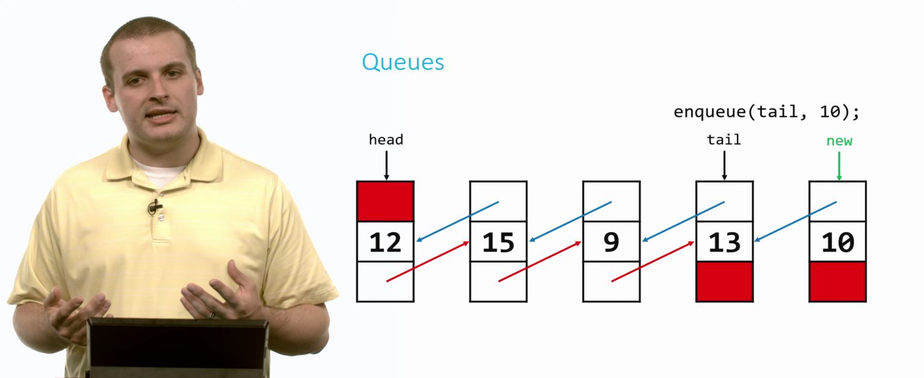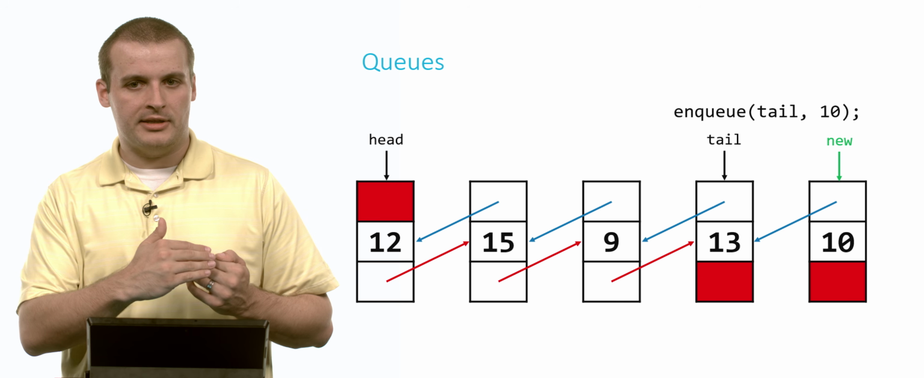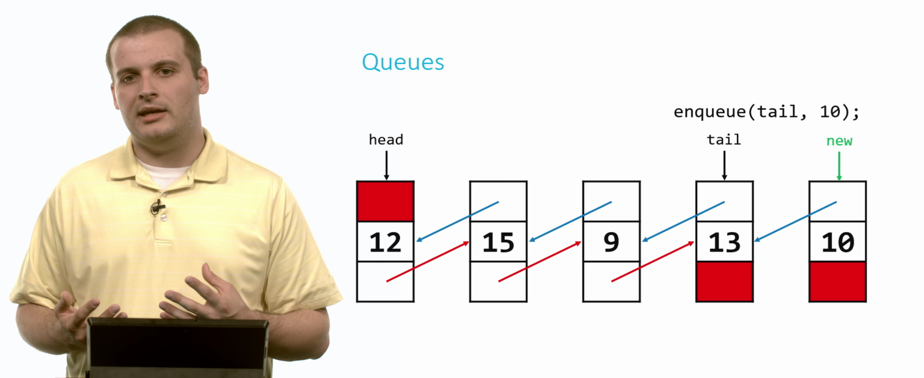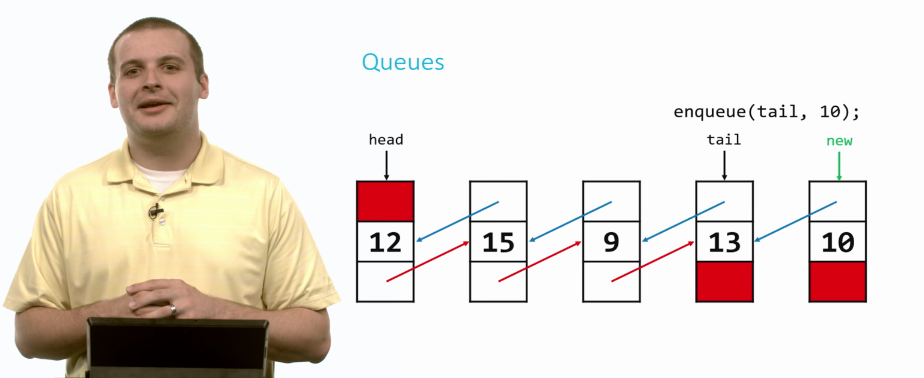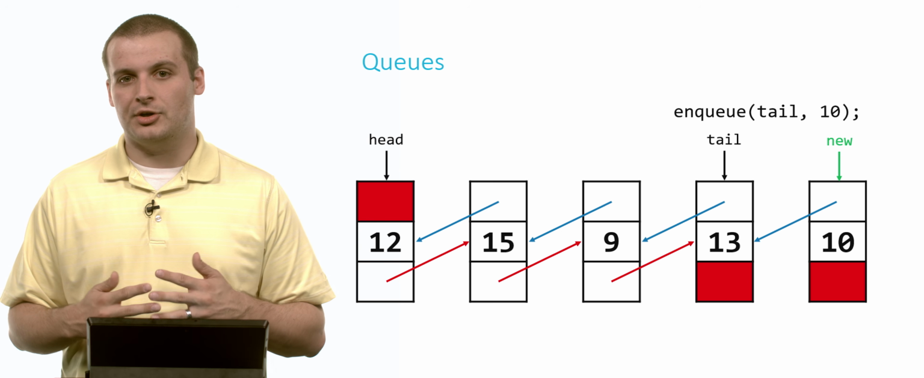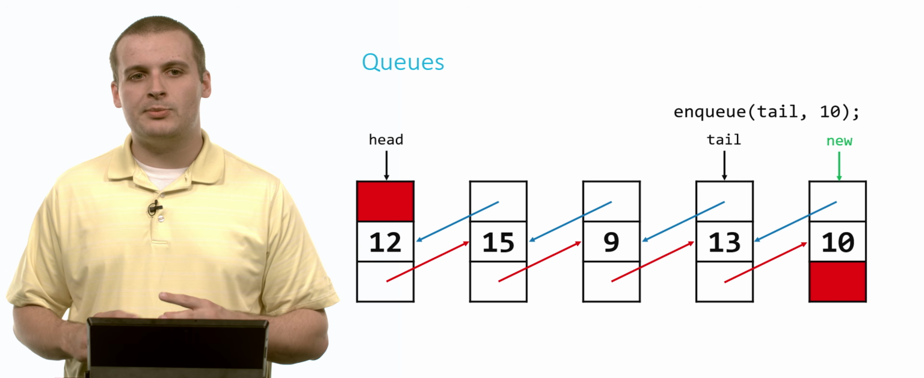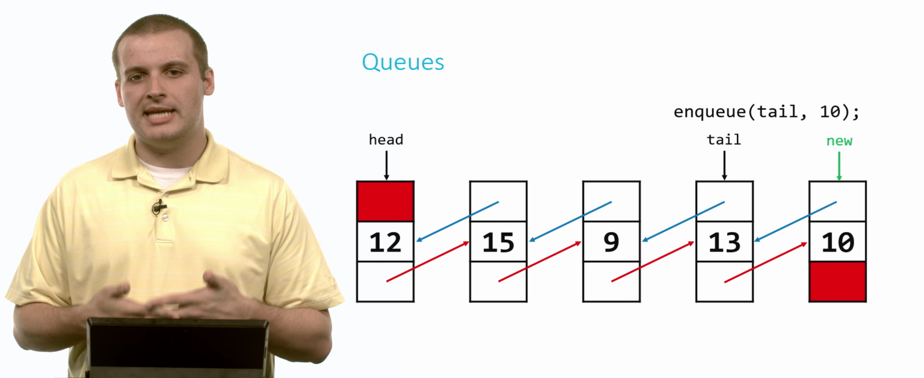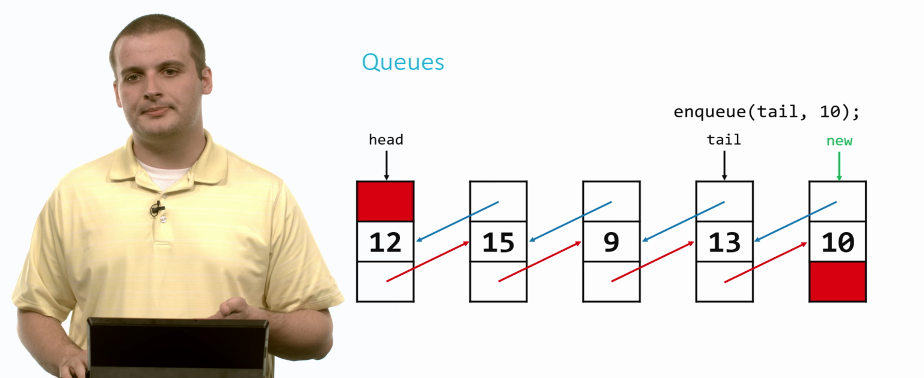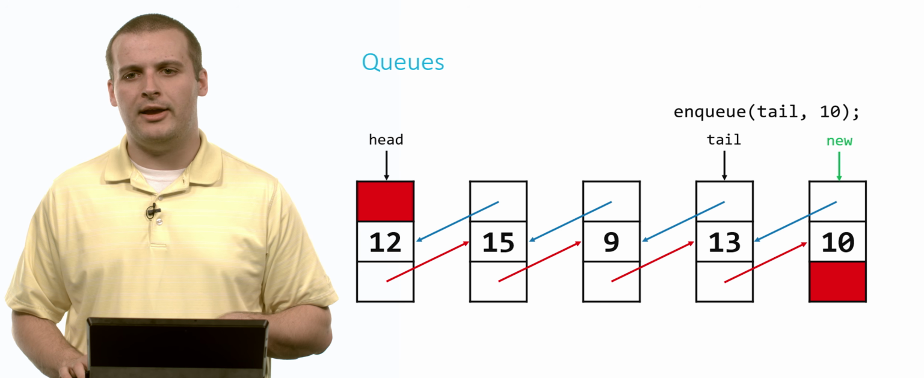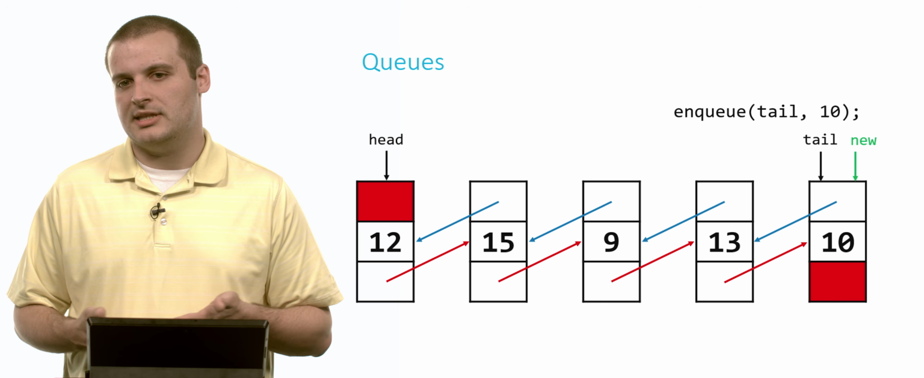And then after we've connected 10 backwards to the chain, we can take the old tail of the queue, the old end of the queue, 13, and make it point to 10. And now at this point we have enqueued the number 10 into this queue. All we need to do now is just move the tail to point to 10 instead of to 13.